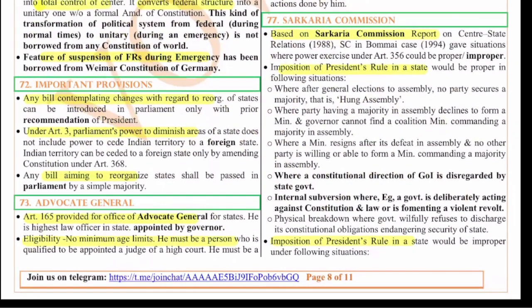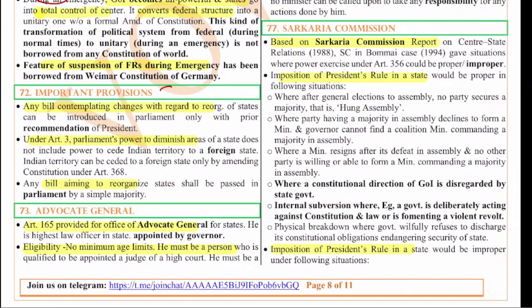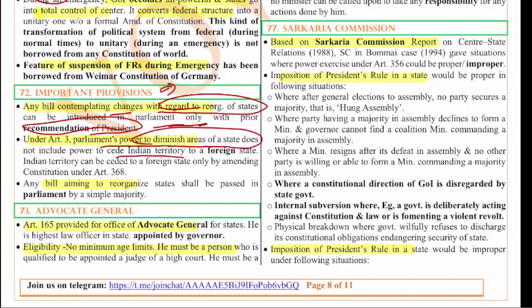Next, the 72nd question. It is about the important provisions. Any bill contemplating changes with regard to reorganization of states can be introduced in Parliament only with the prior recommendation of the President. Under Article 3, the Parliament's power to diminish areas of a state does not include the power to cede any Indian territory to a foreign state. And any bill aiming to reorganize states shall be passed in the Parliament by a simple majority.